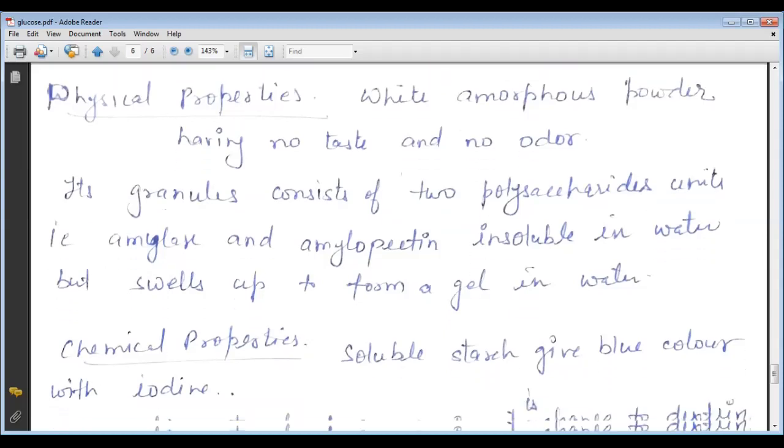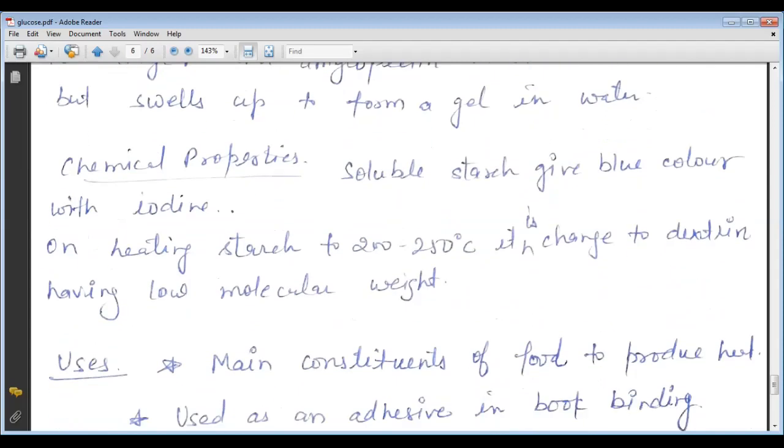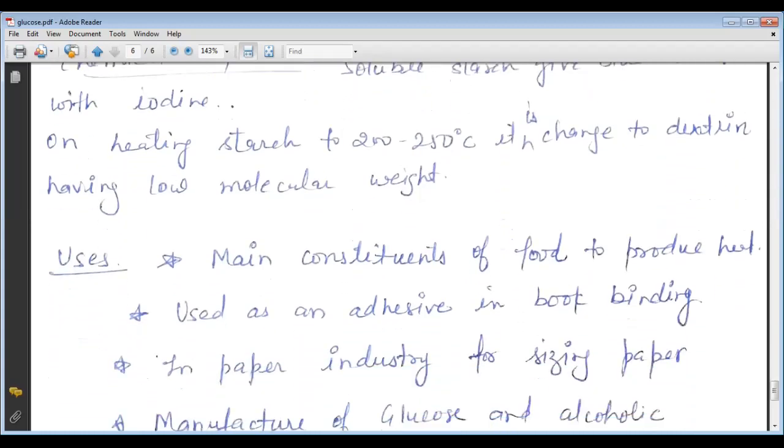Now the chemical properties. Soluble starch gives a blue color with iodine. When doing the experiment in the lab, we use starch, and the color of the solution with iodine will be blue. On heating starch at 200 to 250 degrees centigrade, it is changed to dextrin having low molecular weight. So these are the chemical properties. Now we come to the uses.